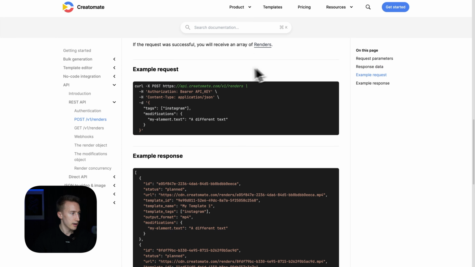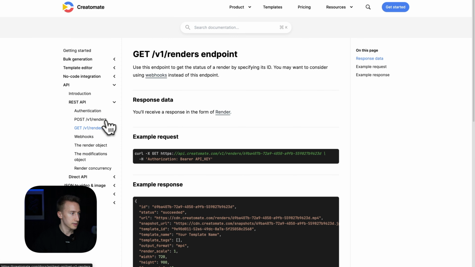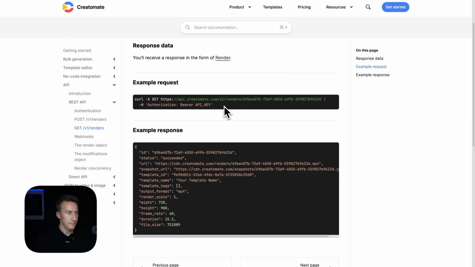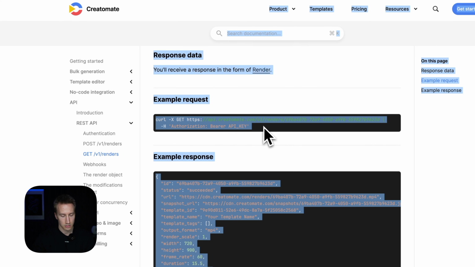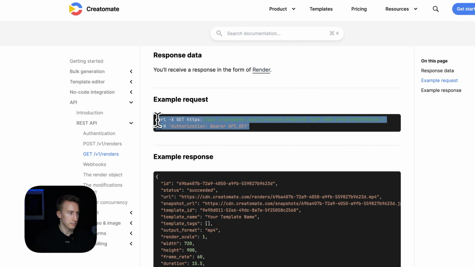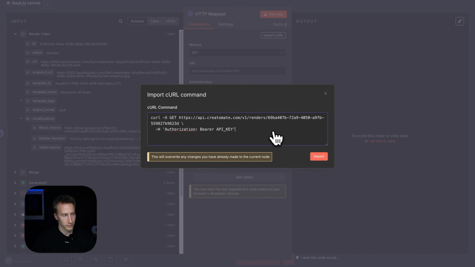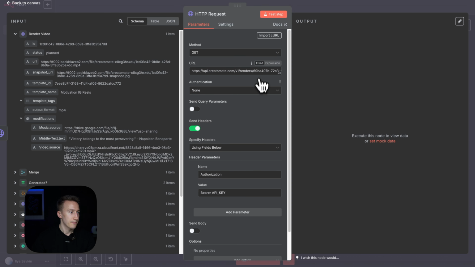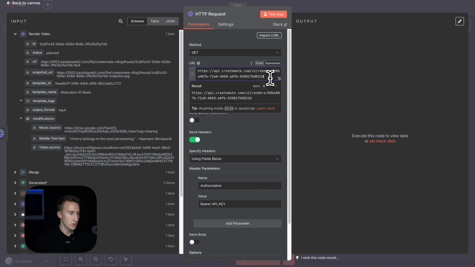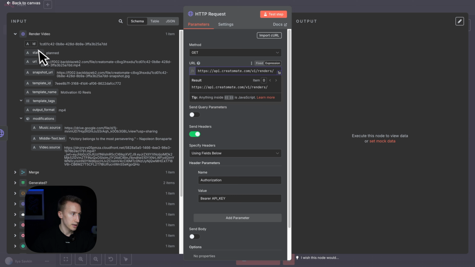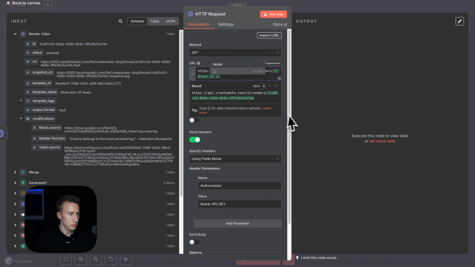Okay, so let's go back to the documentation. Let's copy this example curl request. Import curl, replace the text, import. Nice. So now, since it's an example, we need to change it to expression and remove this example ID and use our ID from the input nodes.